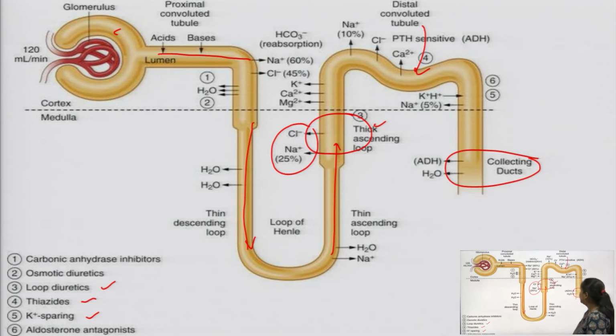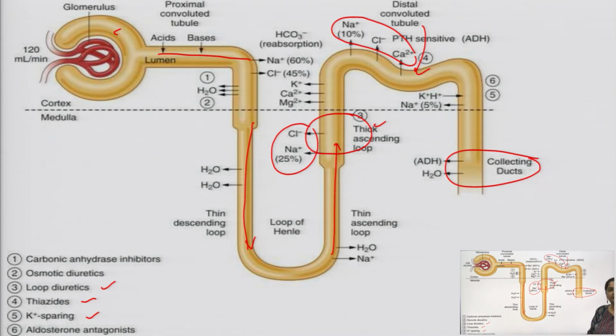Then come the thiazides. Thiazides work on the distal convoluted tubule. You can again see that 3 types of ions are written here: sodium, chloride and calcium ions are reabsorbed in this PTH sensitive region in the distal convoluted tubule.